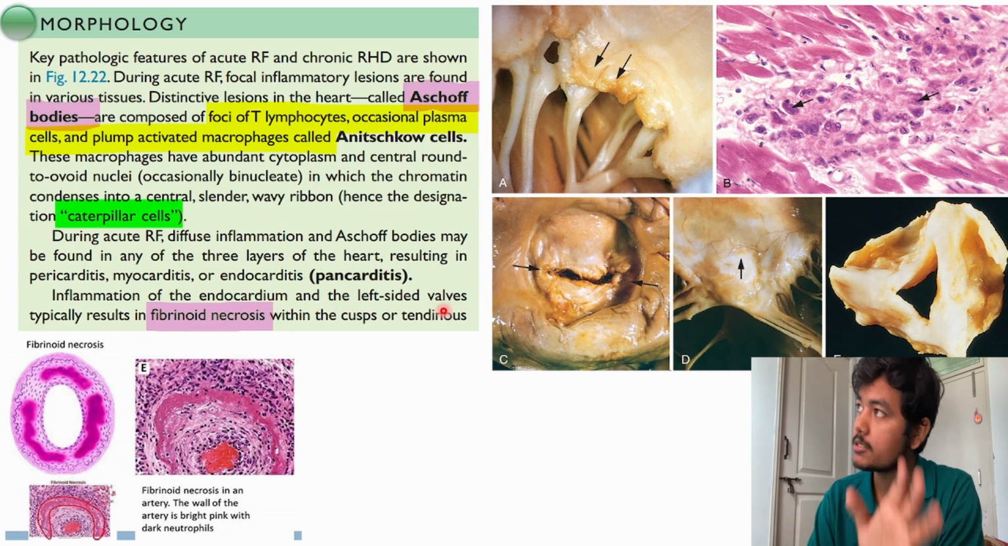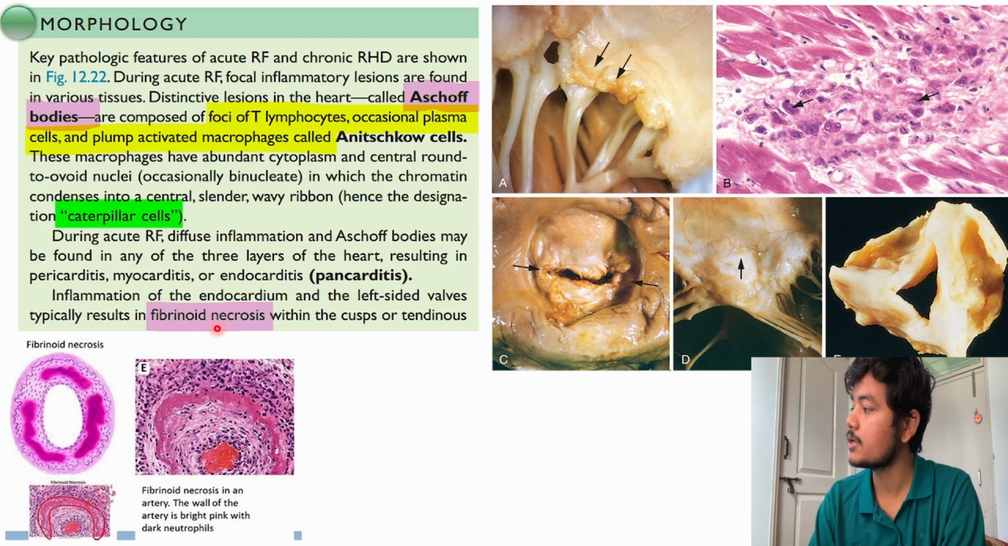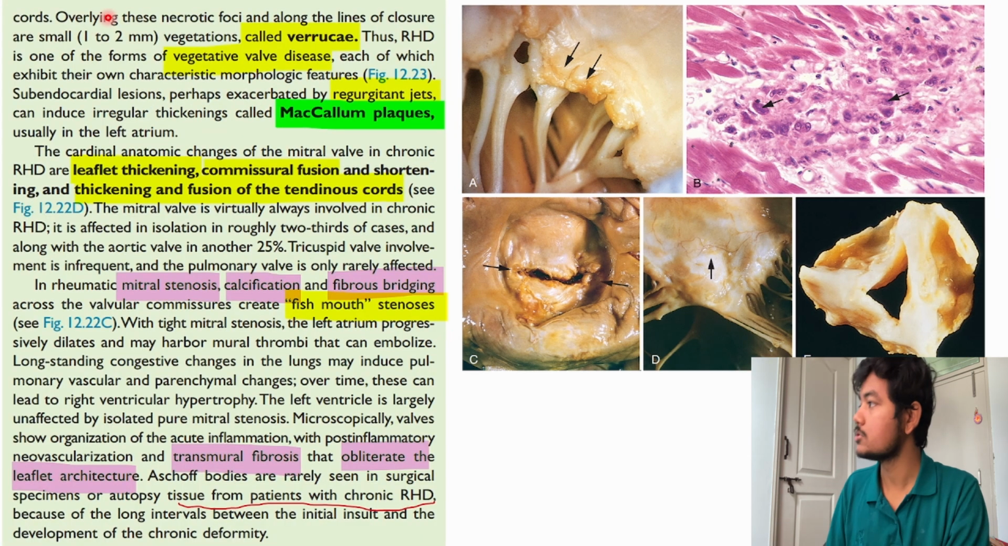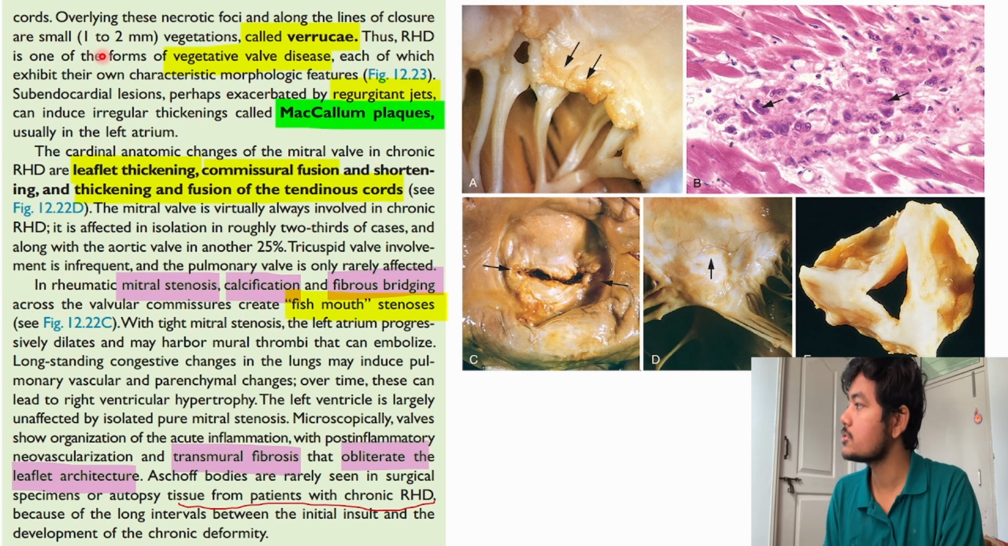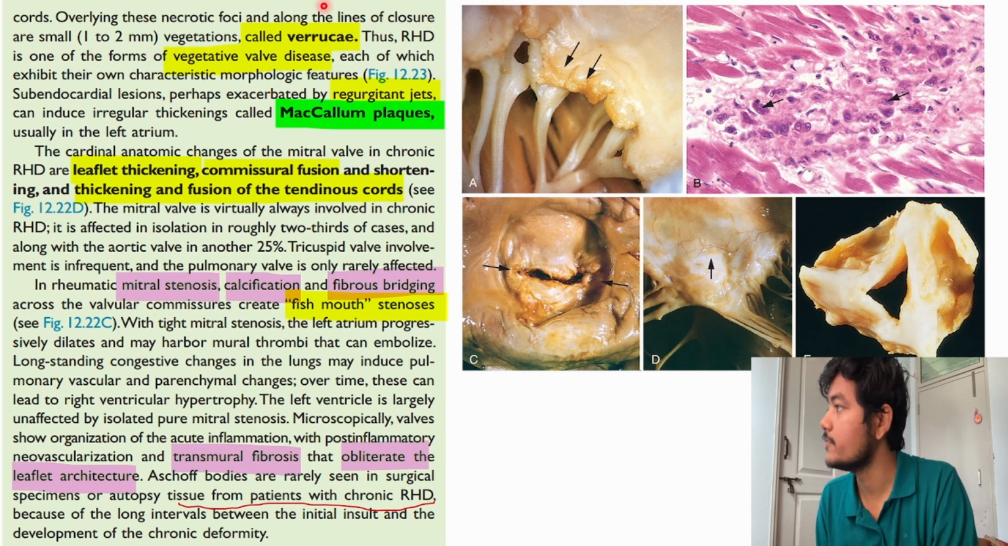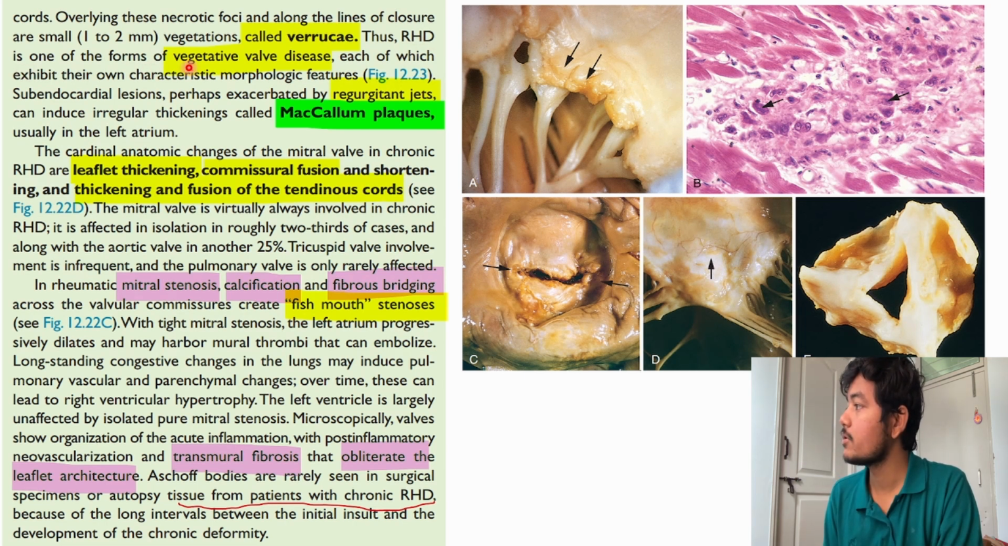Inflammation of the endocardium, inside the heart, and the left sided valve typically results in fibrinoid necrosis within the cusp or tendinous cords. Overlying these necrotic foci and along the lines of closure are small 1 to 2 mm vegetations called verrucae. Thus, rheumatic heart disease is one form of vegetative valve disease, each of which exhibits its own characteristic morphologic features. Figure 1, subendocardial lesions perhaps